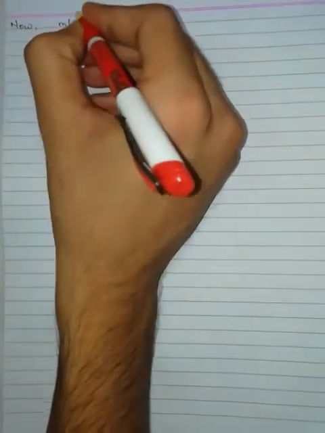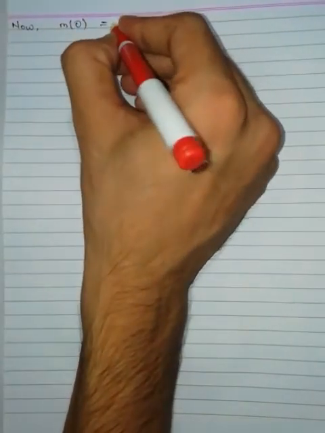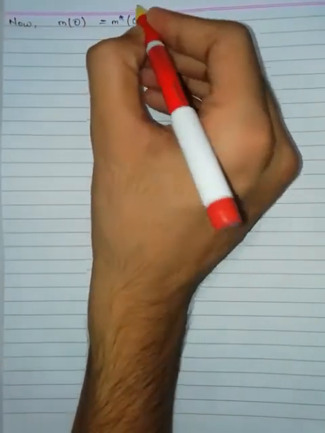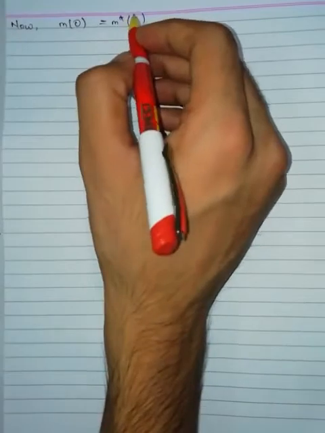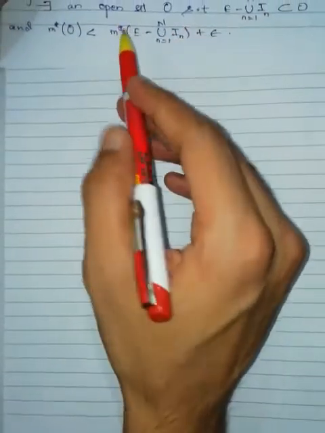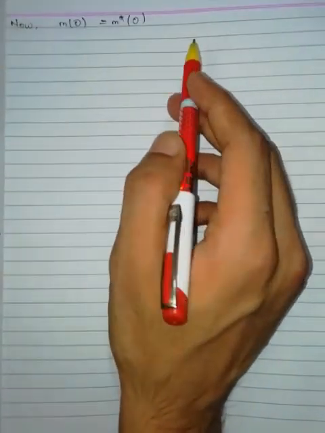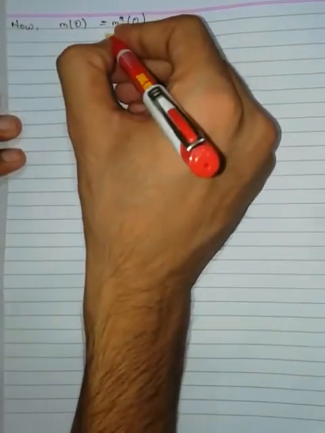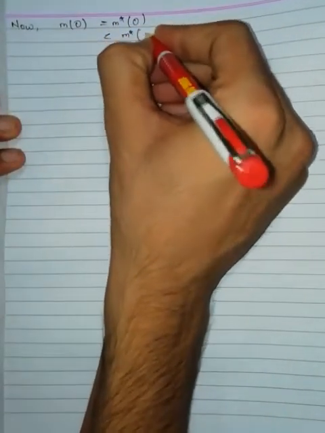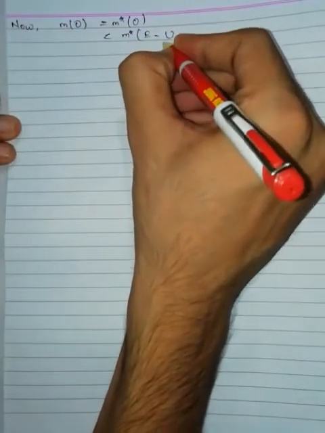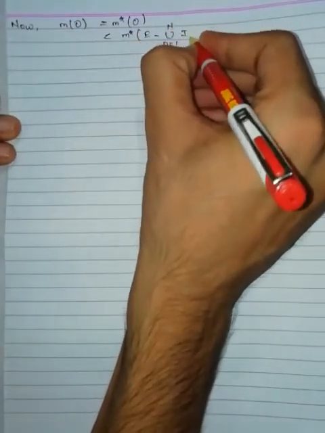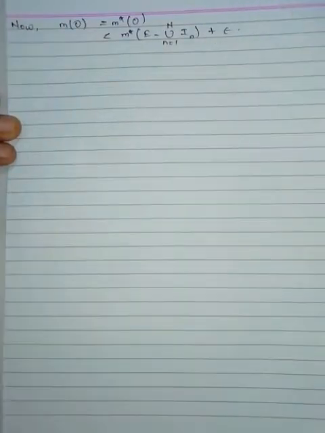Now, measure of O. What is O? Since O is an open set, every open set is measurable. Then measure of O can be written as outer measure of O from the definition of Lebesgue measure. Here outer measure of O is less than outer measure of E minus the union of I_n plus epsilon.